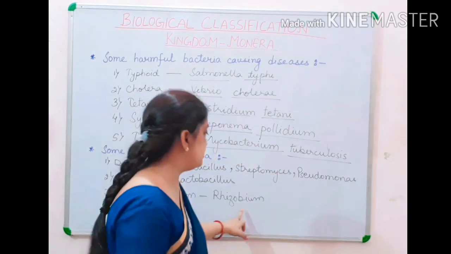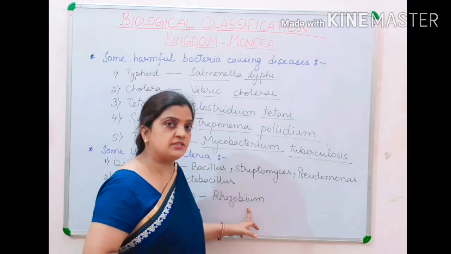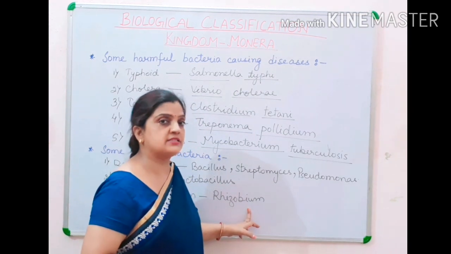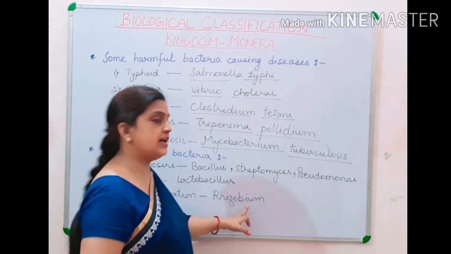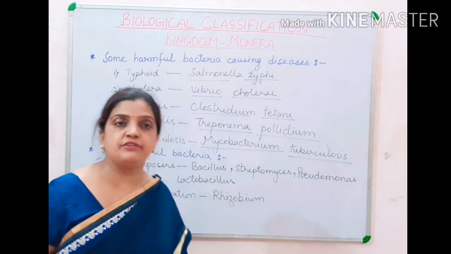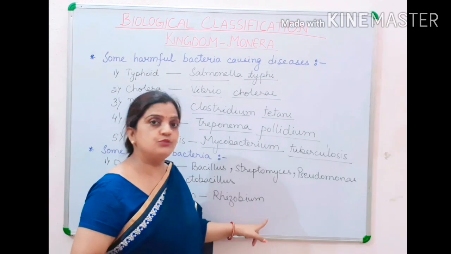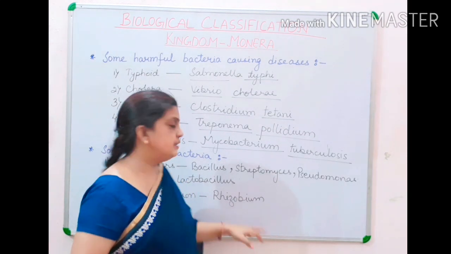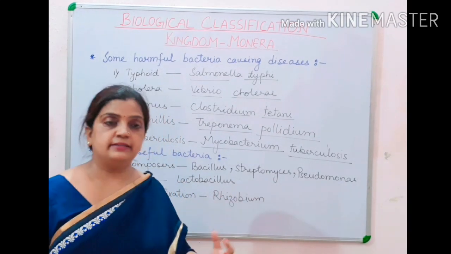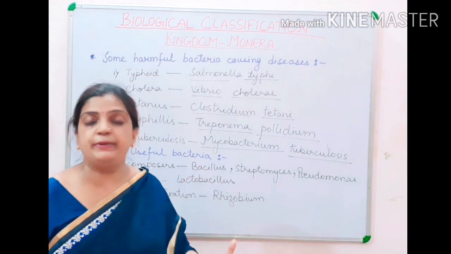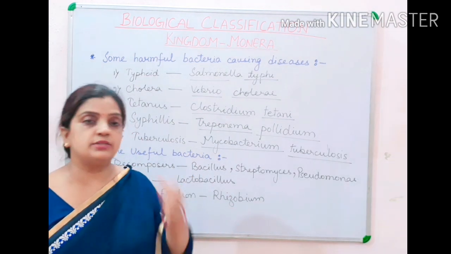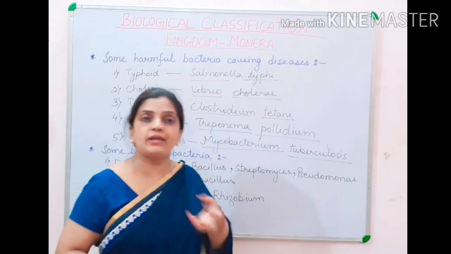So this rhizobium helps in fixing nitrogen in the roots of the leguminous plants, and in return this rhizobium derives nutrition from the plants. So it is a type of symbiosis, a mutual understanding. On one hand, rhizobium is helping in fixing nitrogen so that the plants can absorb more and more